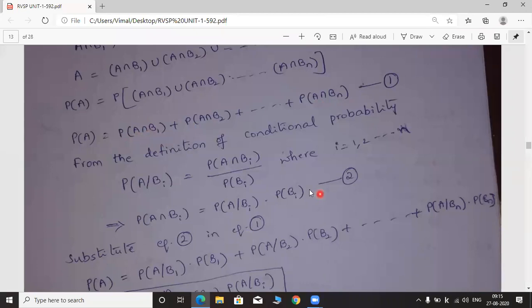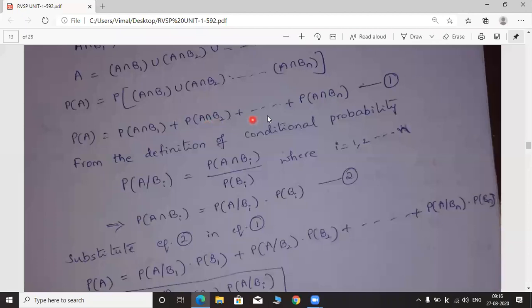While changing the i value from 1 to n, for example, if i is equal to 1, P of A intersection B1 is equal to P of A given B1 into P of B1. That's what you have to write instead of P of A intersection B1. If you substitute i equal to 2, P of A intersection B2 is equal to P of A given B2 into P of B2. That's what you have to write instead of the second term.